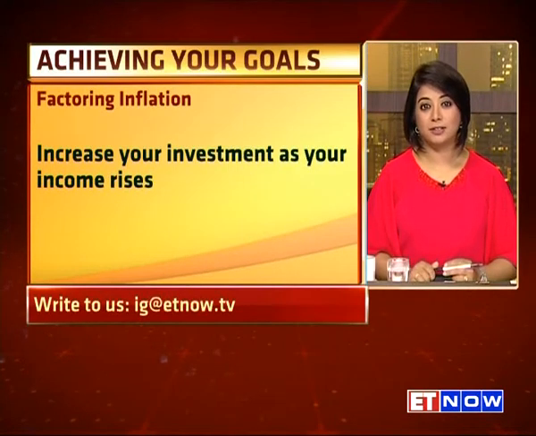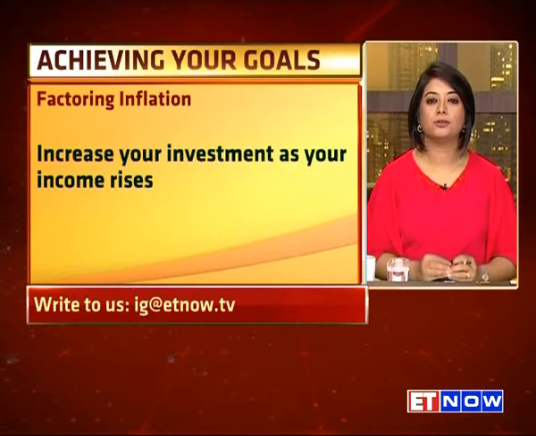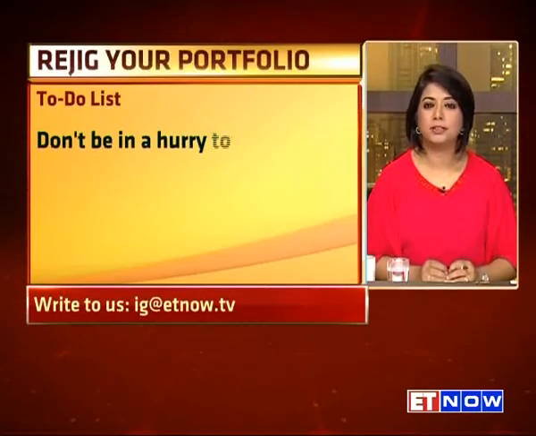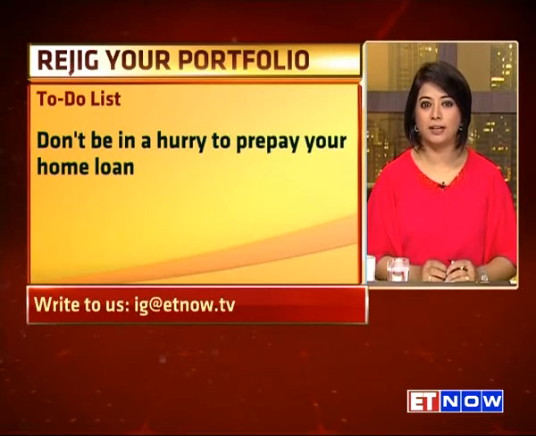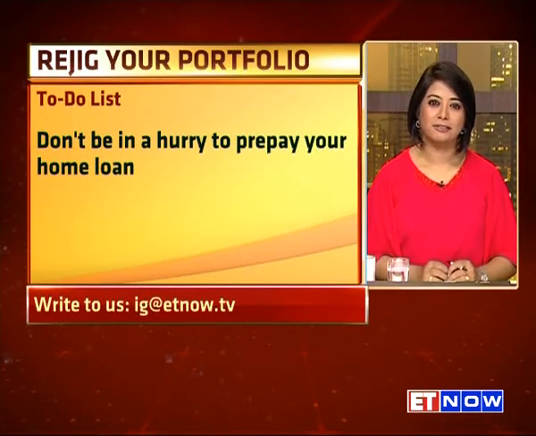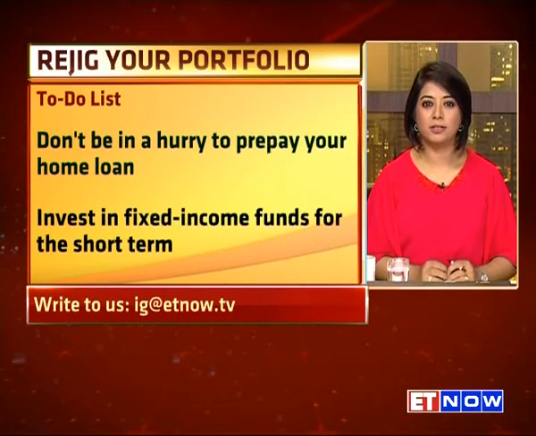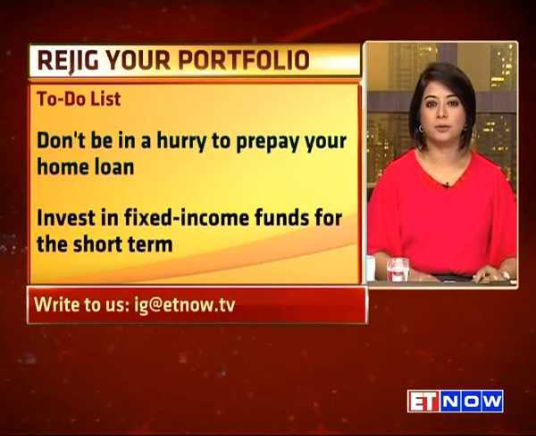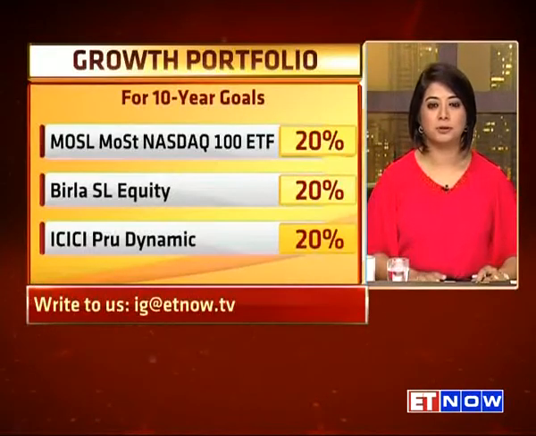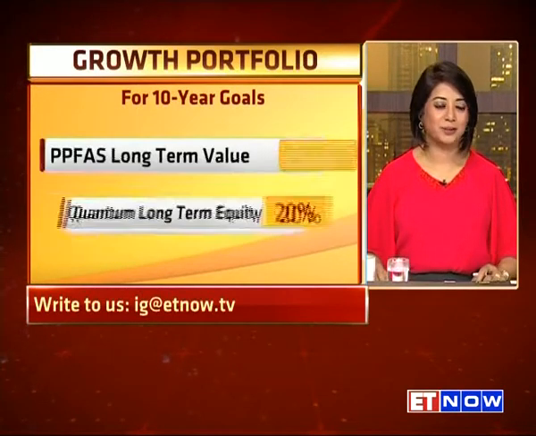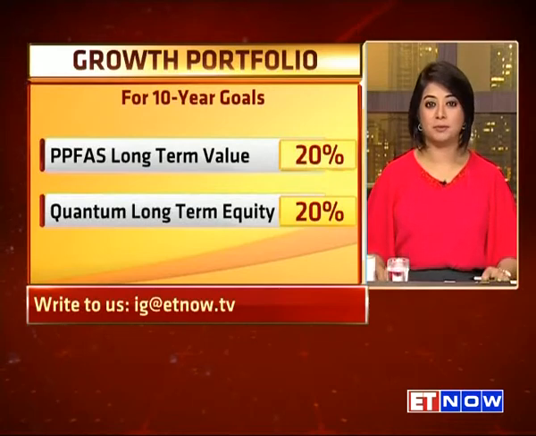So here's the advice you're getting right now. Just make sure that you don't prepay your home loan. Continue to pay the EMIs on your home loan. It gives you a tax benefit, and it's a very useful loan to have. Other than that, use a bond fund for anything that's 3 years away or closer, because that's a good way to approach that goal. And for your investments that are 18 years away or 20 years away, use our growth portfolio that's on your screen right now and our aggressive growth portfolio, which we will email to you.